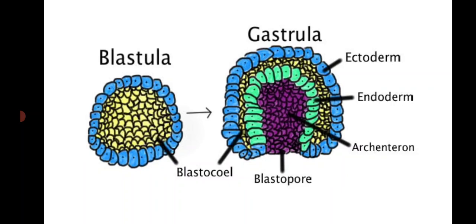So the conversion of blastula into gastrula is called gastrulation.